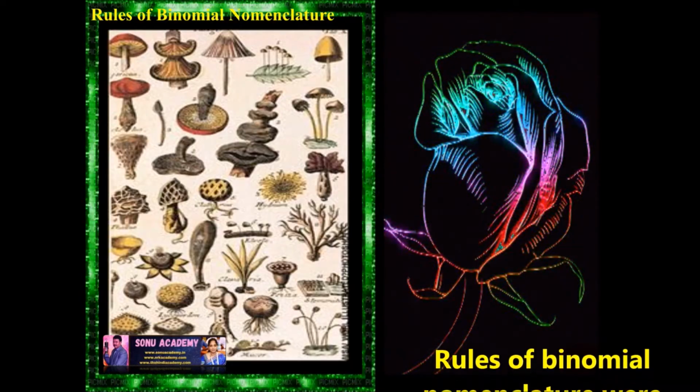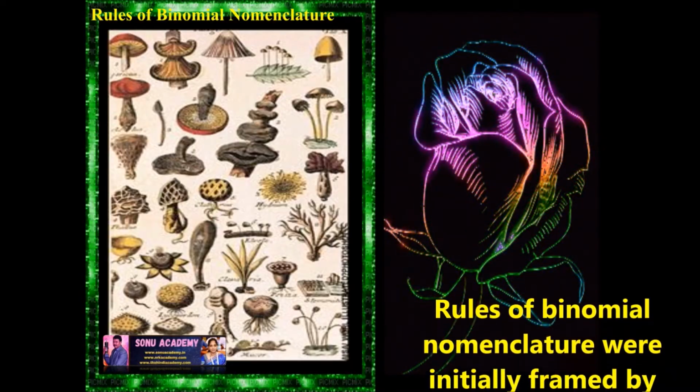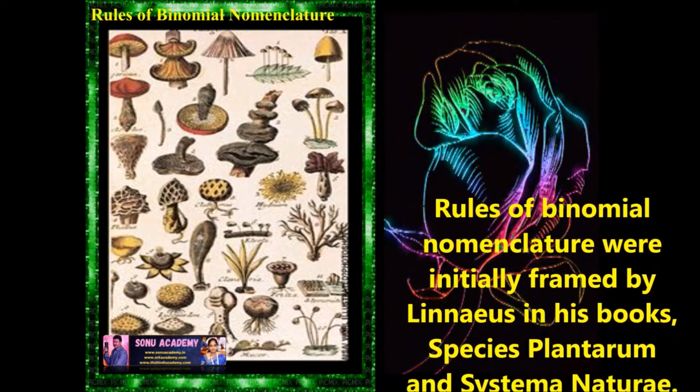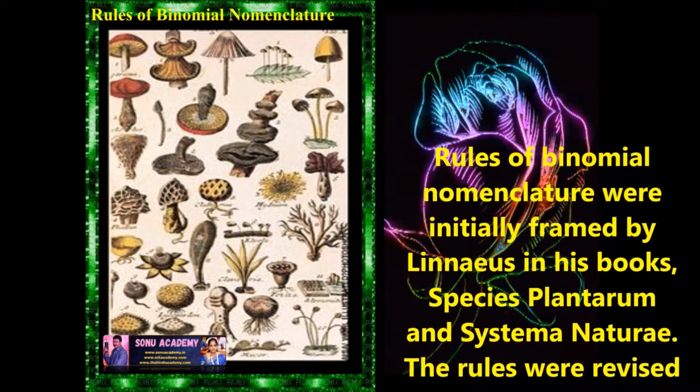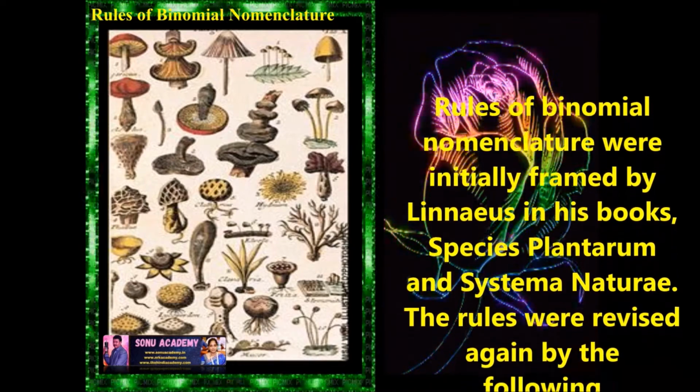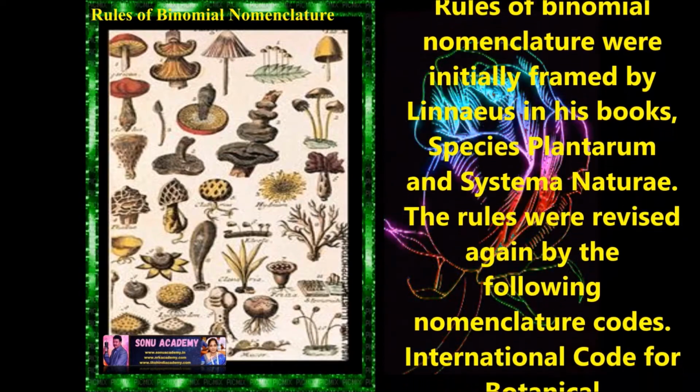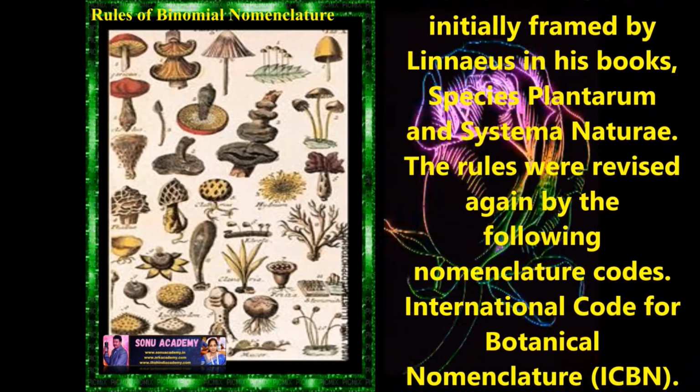Children, now let us discuss the rules of binomial nomenclature. The rules of binomial nomenclature were initially framed by Linnaeus in his books Species Plantarum and Systema Naturae. The rules were revised again by the following nomenclature codes.